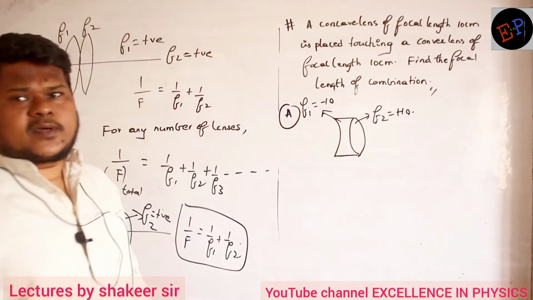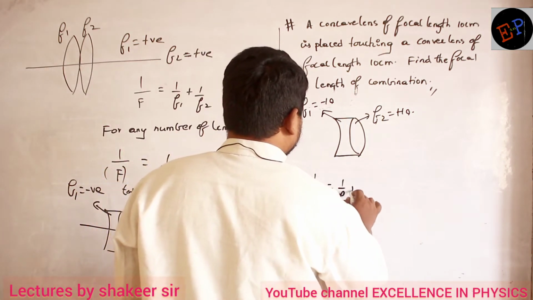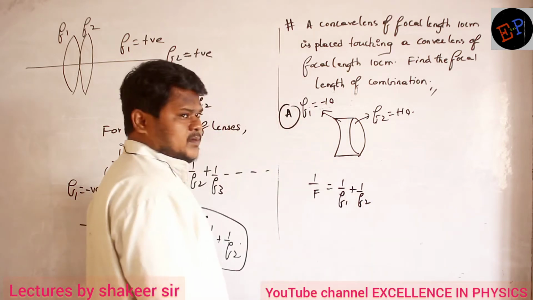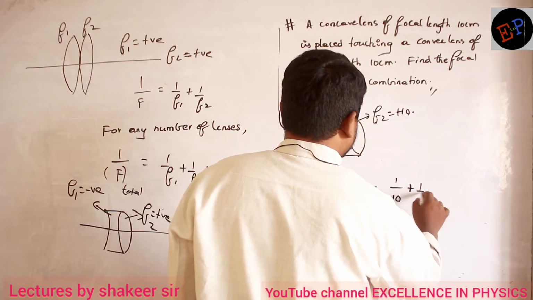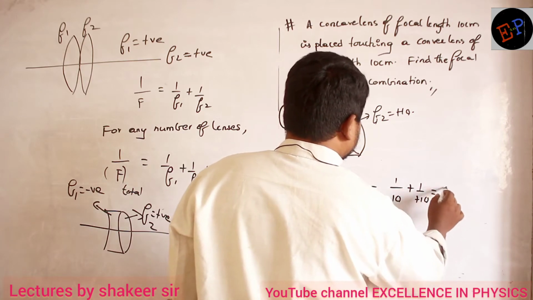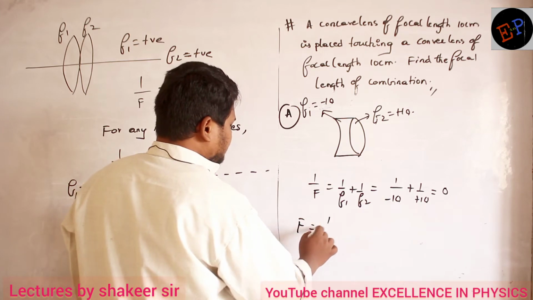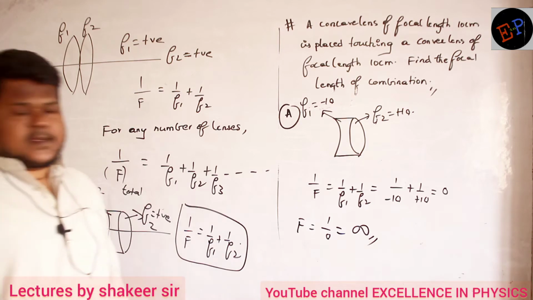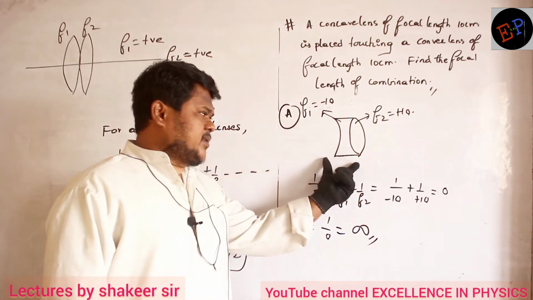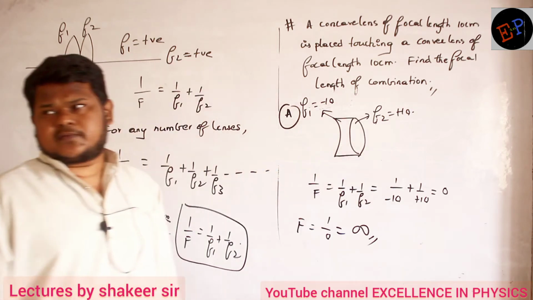Then what is the equation to calculate the focal length of the combination? So 1 by f is equal to 1 by f1 plus 1 by f2. Therefore, 1 by minus 10 plus 1 by plus 10. So total how much? 0. So 1 by f is 0. Therefore, f is equal to 1 by 0, which is nothing but infinite. So this combination is behaving like a sheet of glass, without any refraction.